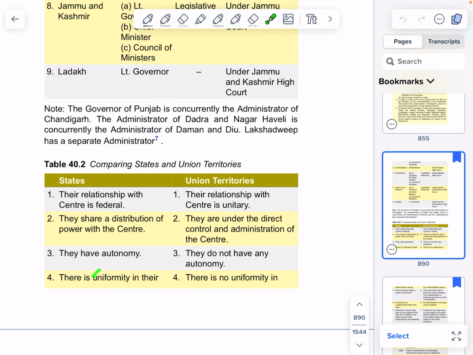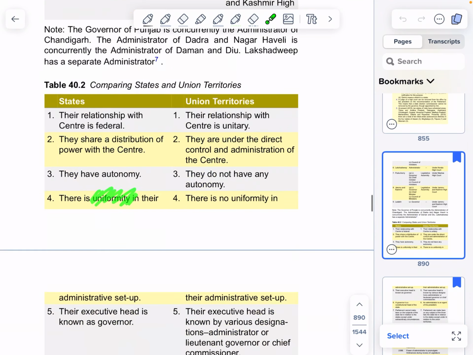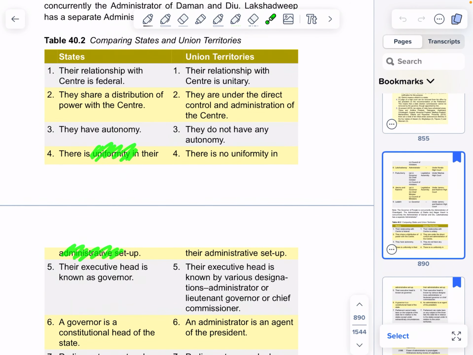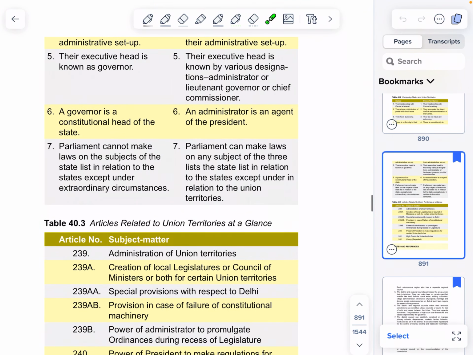Comparing states, there is uniformity in their administrative setups. Union territories, there is no uniformity in their administrative setup. 5. State and UT.